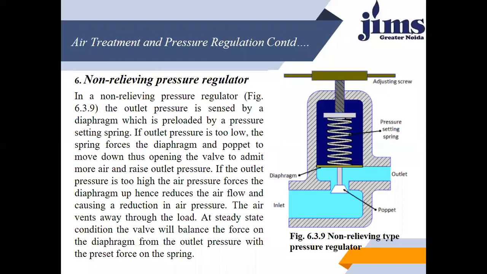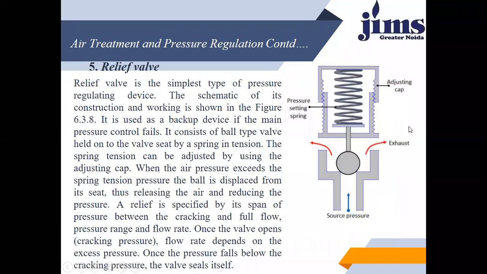What is its function? It has the inlet, and to pass on to the outlet, it must have the poppet, and the poppet is governed by the pressure setting spring.